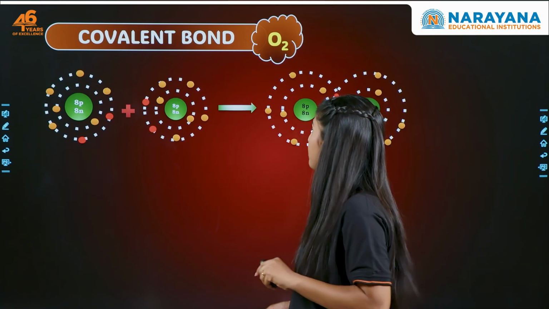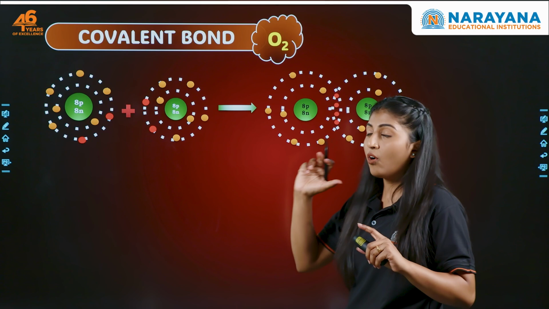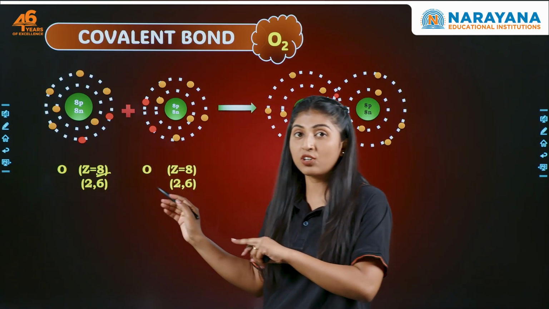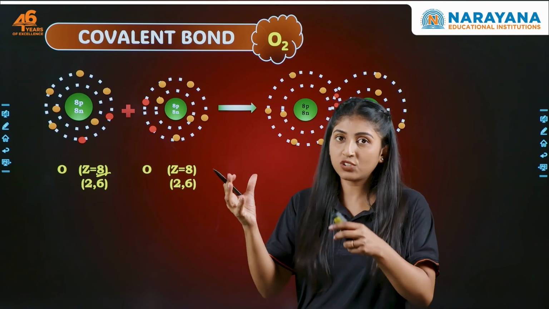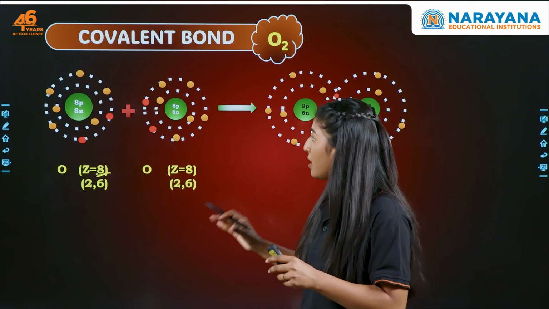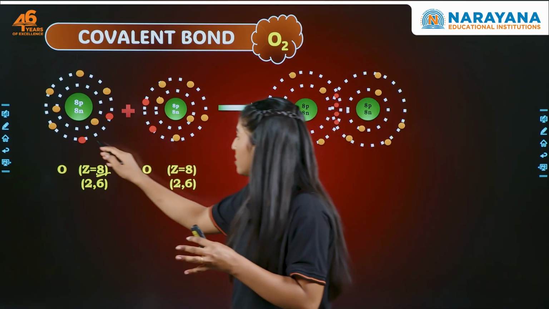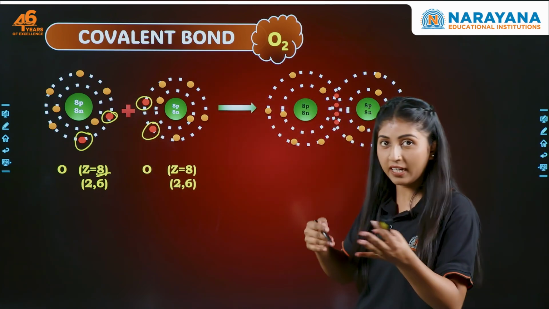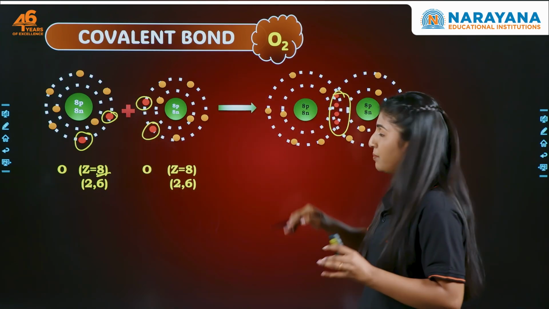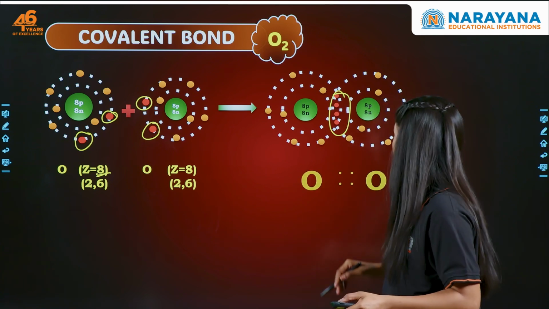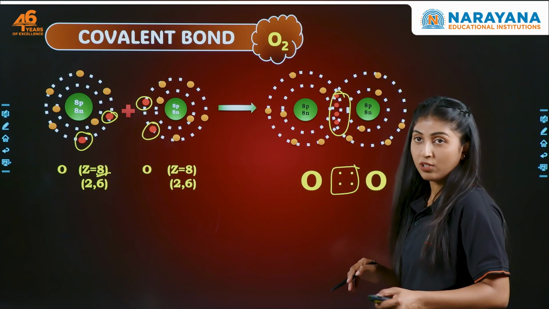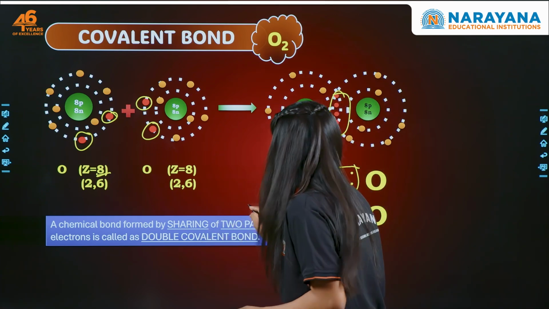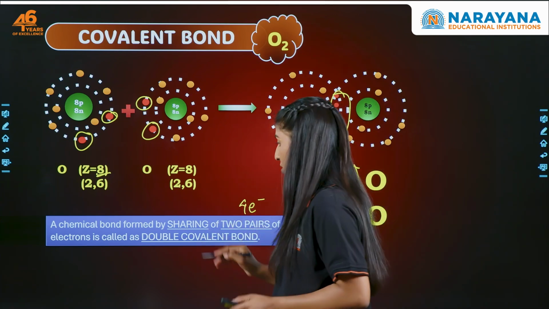Let's see another example. We have oxygen. Now oxygen has an atomic number of 8, means it has 6 electrons in its outermost shell. So it needs to gain 2 electrons, right? So how does it do this? 2 oxygen atoms, here the 2 electrons are there, right? They'll both combine with each other by sharing the electrons and form a double bond. So a double bond is formed by sharing of 4 electrons, right? A double bond is formed by sharing of 2 pairs, or 4 electrons, right?